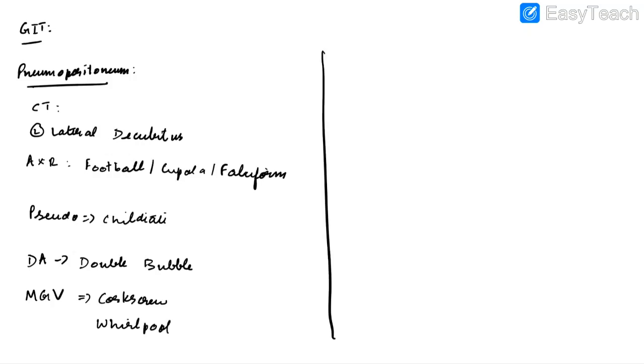Now let us discuss about sigmoid volvulus. In this case, we will see coffee bean sign in abdominal X-ray and bird of prey sign in case of barium enema.